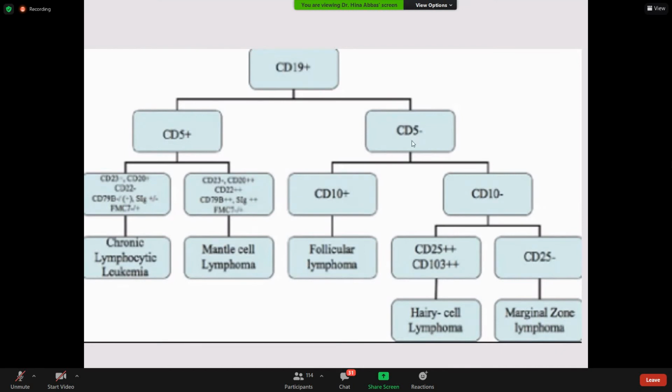Then CD5 negative can be divided into CD10 positive and CD10 negative. If it is CD5 negative and CD10 positive, it is follicular lymphoma as shown in the previous picture. And if it's CD5 negative and CD10 negative, it can be hairy cell, marginal zone, SLVL, LPL, or so many other things. But LPL and plasma cell myeloma have some other features that help in their diagnosis.